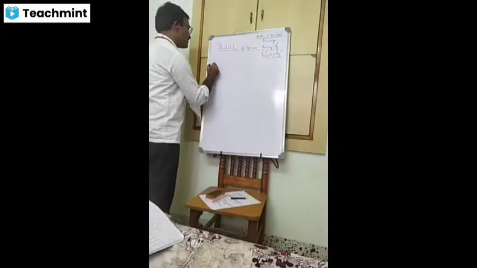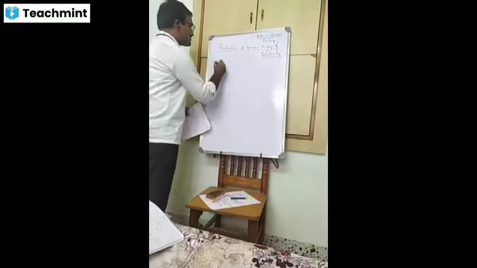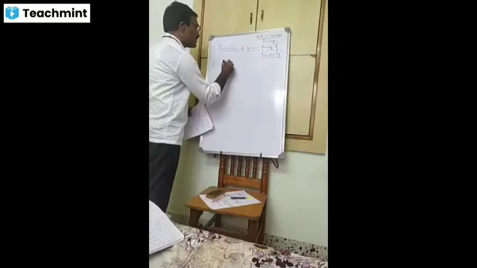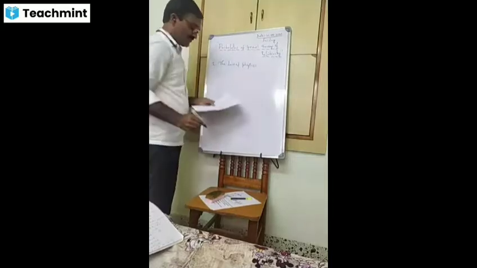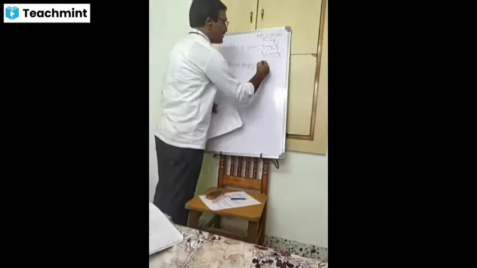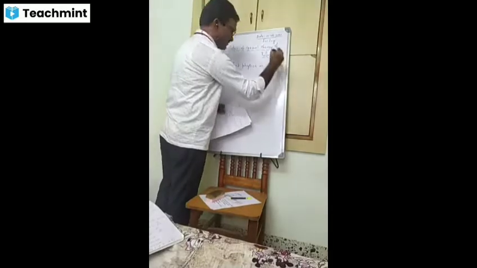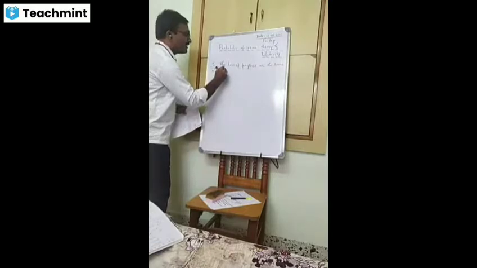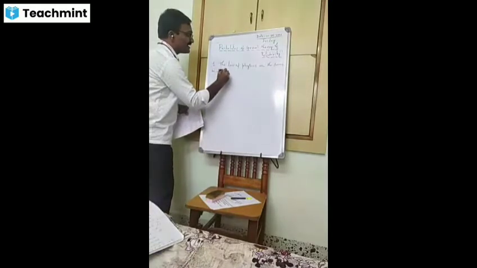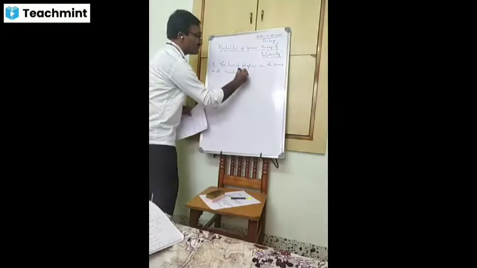The first postulate: the laws of physics are the same in all inertial frames.